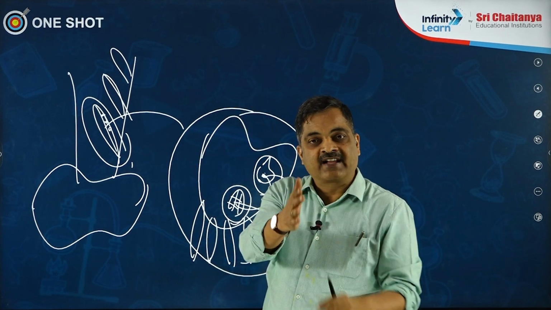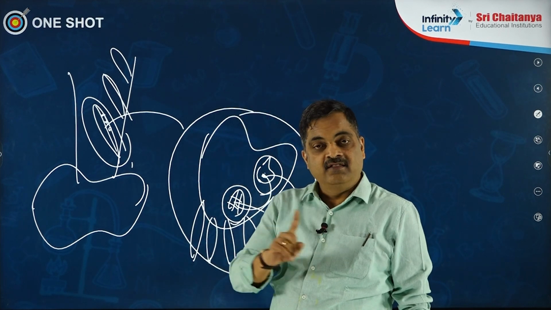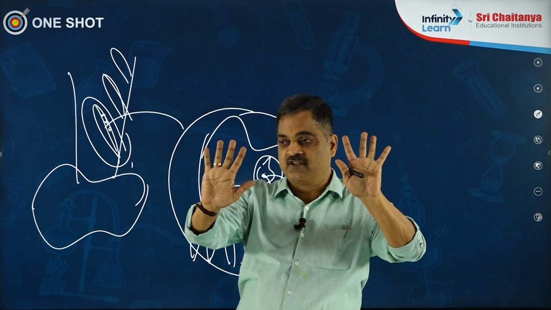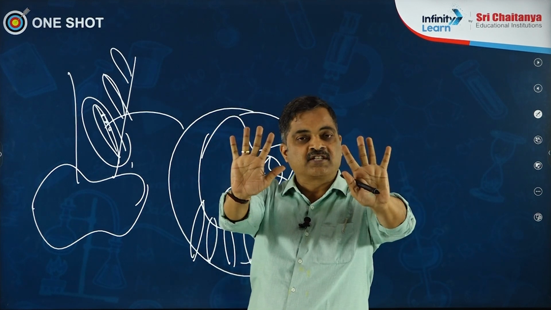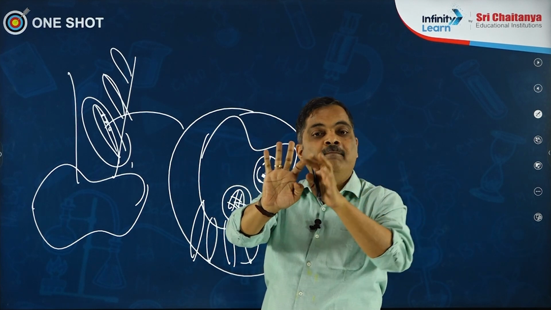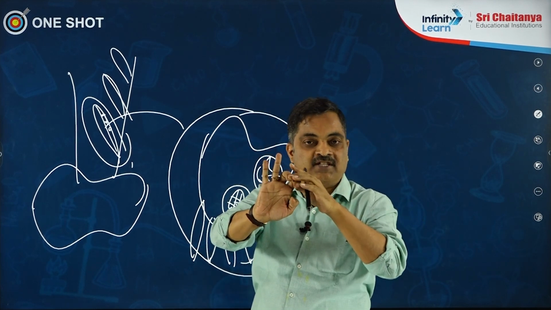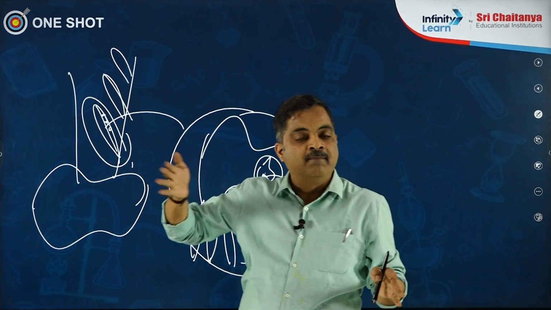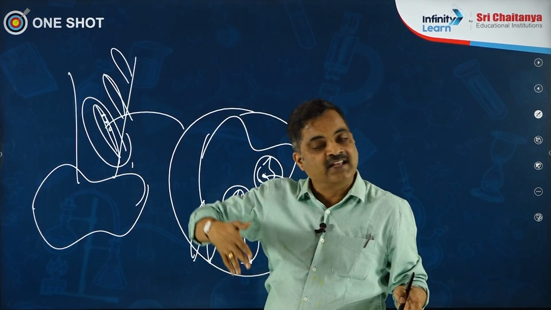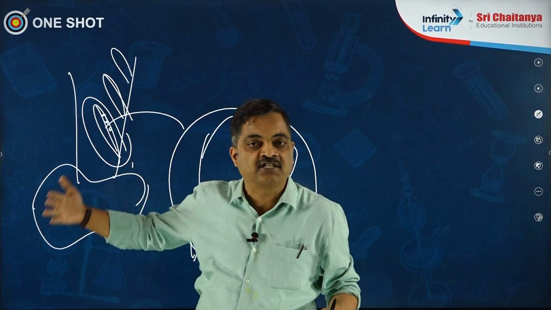Selaginella shows many precursor characters to seed habit. Remember that, along with Salvinia. Coming to the gymnosperms, last 10 statements for gymnosperms, only 10. One, habitat: majority of them are xerophytes. Two, habit: majority of them are trees. Root system: coralloid roots are there in Cycas, mycorrhizal roots are there in Pinus. Stem system: stem is unbranched in Cycas, stem is branched in Pinus, Cedrus and Ginkgo.